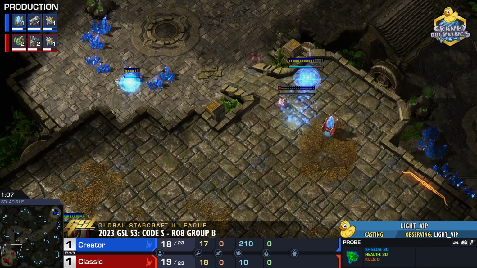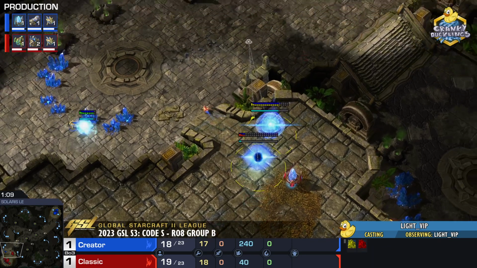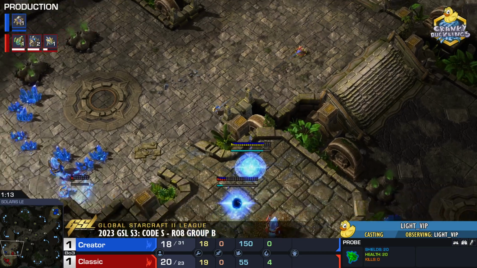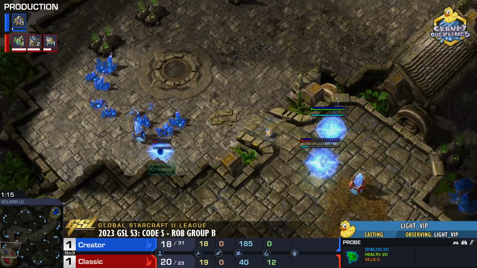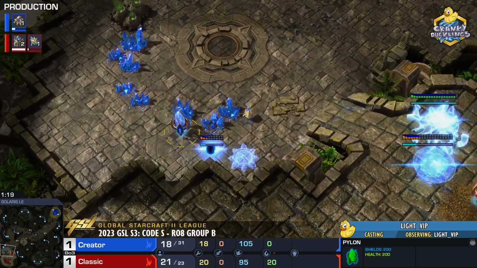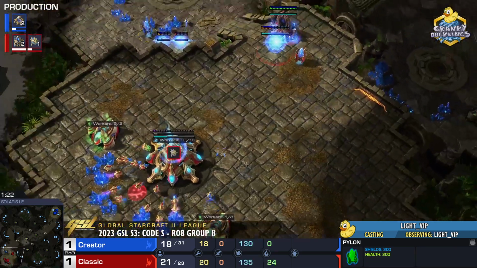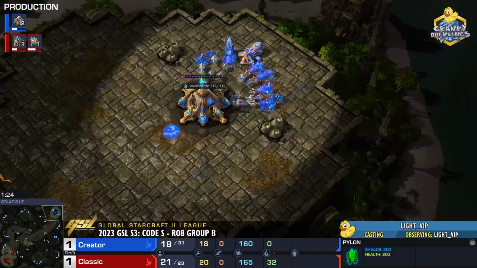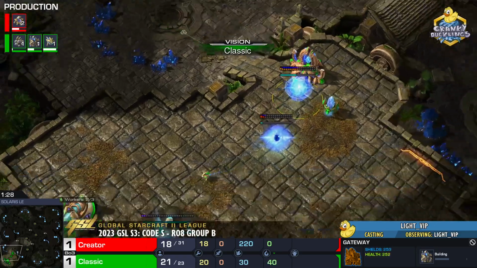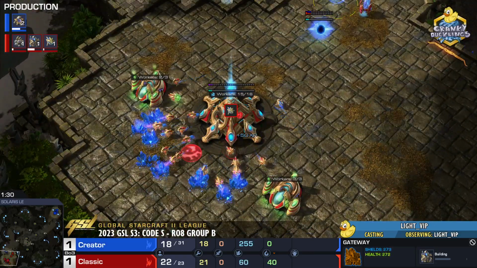Oh my god. Well, Classic is going for a 2-gate opener. He's going to be leaving as well. We do have the second probe coming in, making it look like a regular probe scout. Cannon has begun, and we should be committing to a proxy gateway here on the low ground, I imagine, to slowly push our way into the main. Or are we just going to straight up cannon rush? I mean, there are no gases being taken. No cybercore potential. Classic, he's in the dark. He doesn't know. Oh my god.